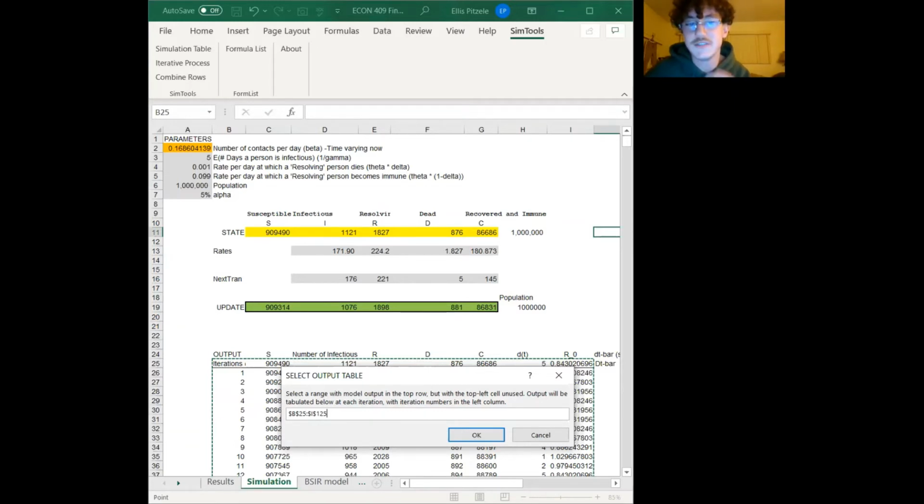Gamma is the rate at which the infectious period of the virus resolves, so 1 over gamma would be the average number of days a person is infectious for. Theta is the rate at which the virus resolves completely, so 1 over theta would be the average number of days it takes an infected individual to resolve the virus, in either death or recovery.